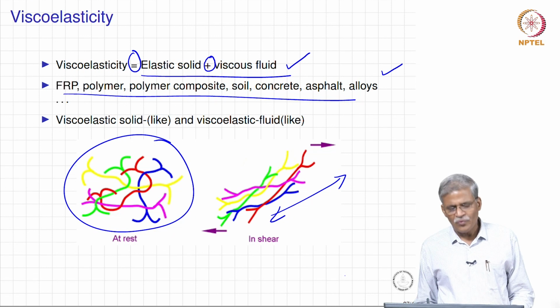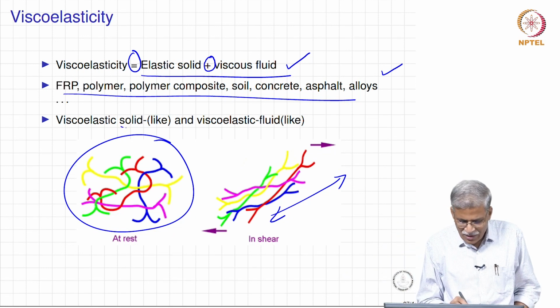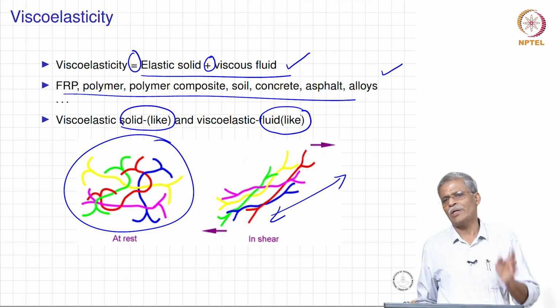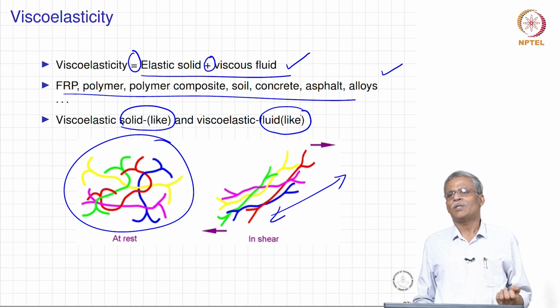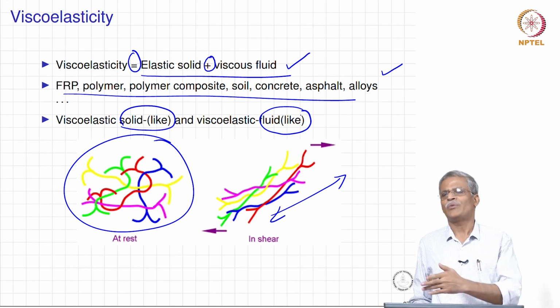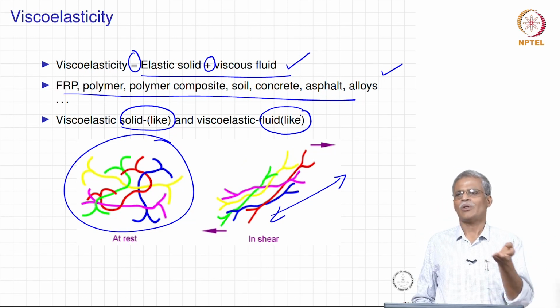And now we are going to go a little further and see whether we can differentiate this in terms of viscoelastic solid like and viscoelastic fluid like. It becomes very tedious when we use the word like everywhere, but henceforth when we say viscoelastic solid, what we really mean is viscoelastic solid like.